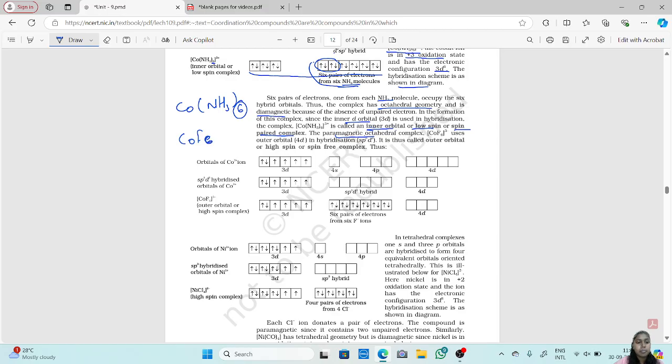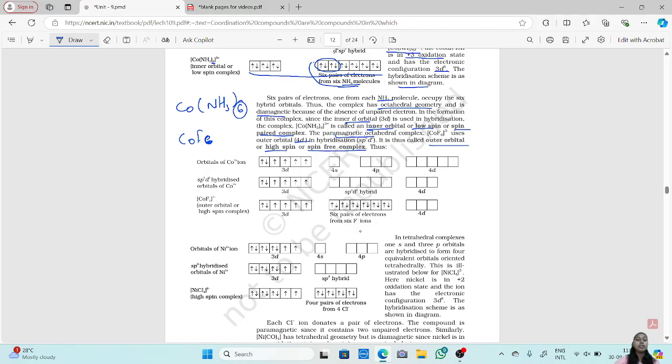CoF6 uses an outer orbital, 4d hybridization. It is thus called an outer orbital or high spin or spin free complex.